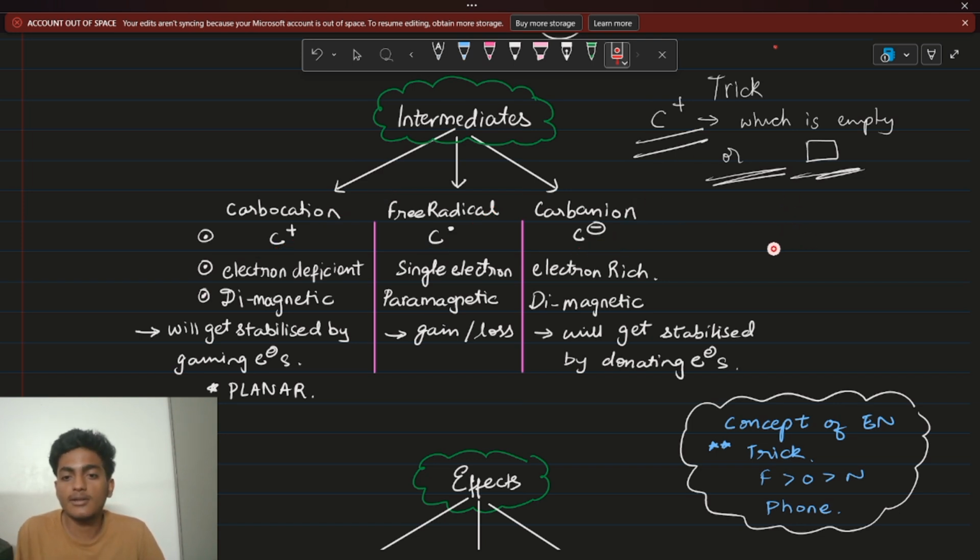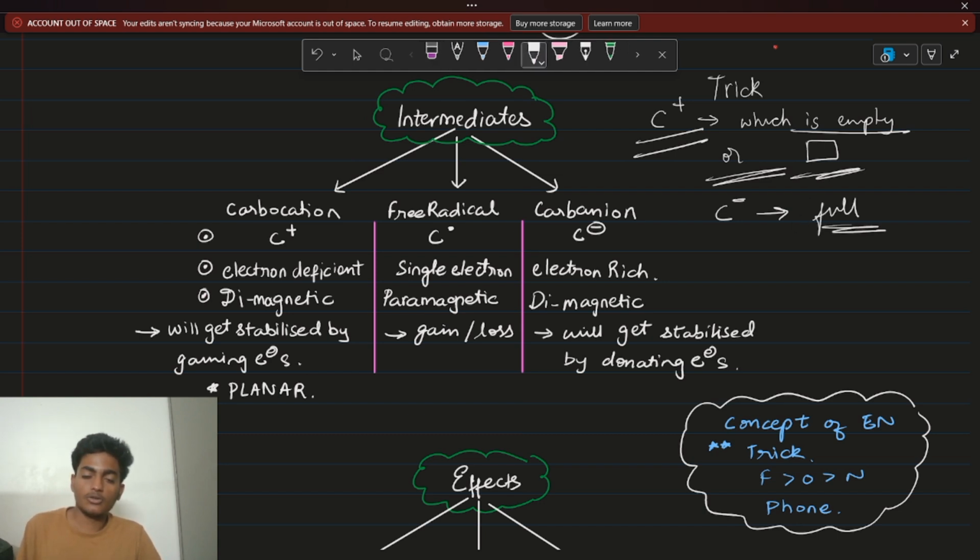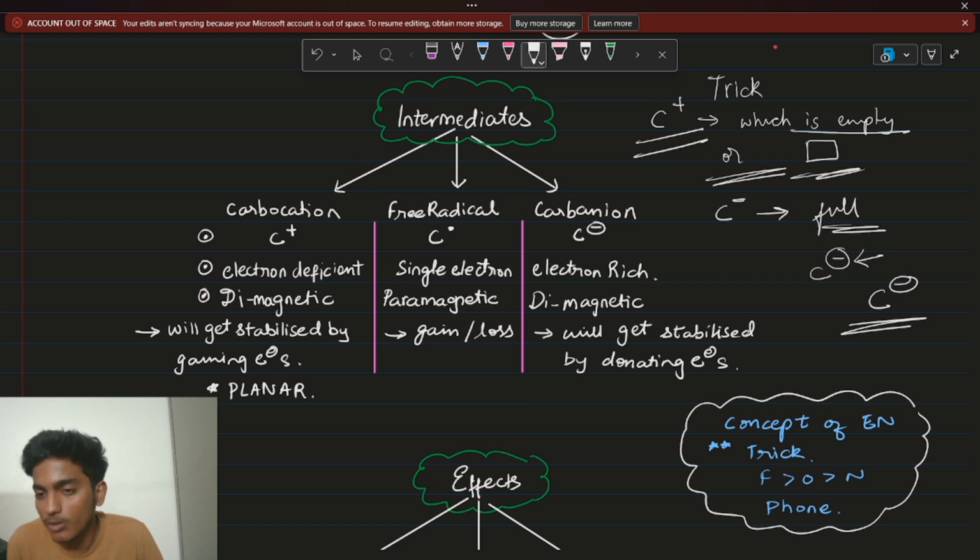When you come to carbanion, in carbocation you had C plus, but now you have C minus. So come back to the trick. What was C plus? C plus was something which is empty. So opposite of plus, C minus, is something which is full, something which is overflowing, right? Also, with minus, you can visualize it like this is an electron. So on C you have more electrons, so it will be overloaded. You can visualize it like that. Everyone has different methods. This is the way you can remember it.